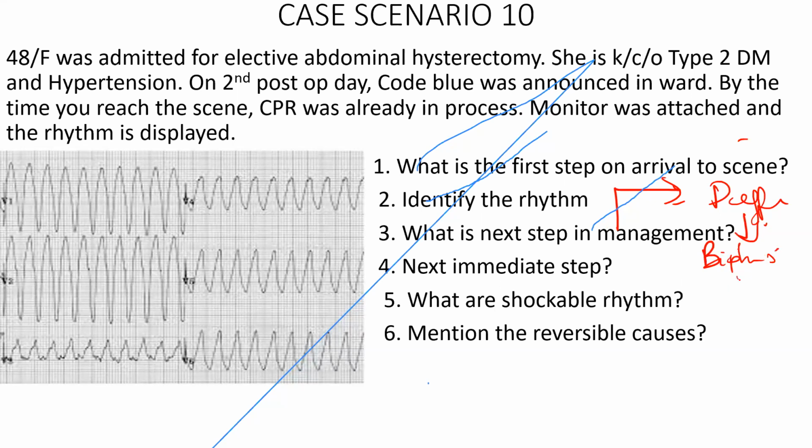There is nothing called 120 joules, straight away 200. When it comes to defibrillation, no starting with low energy. Straight away 200 joules biphasic shock. Good. Yes, sir. Shock has been given. What do you do? The next immediate step?